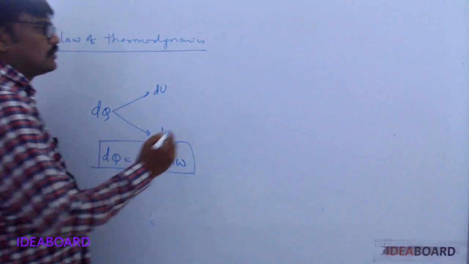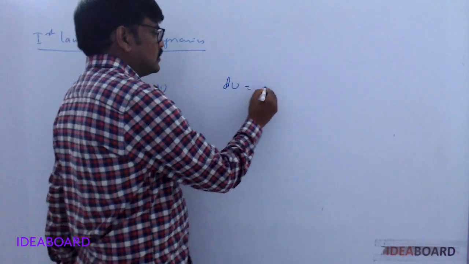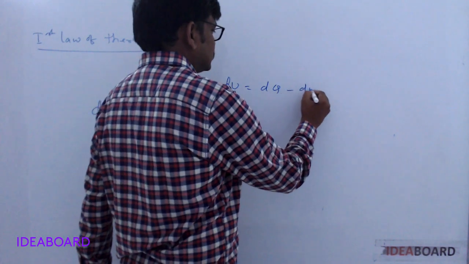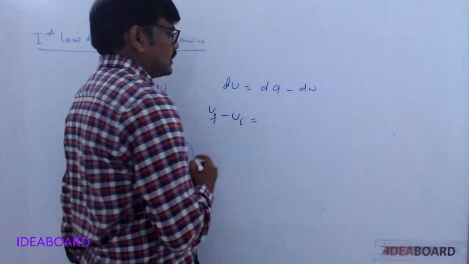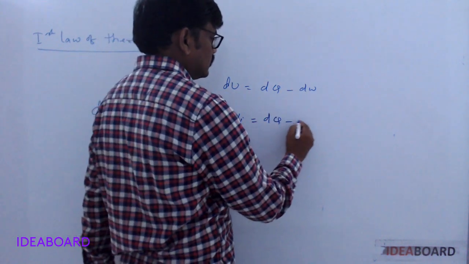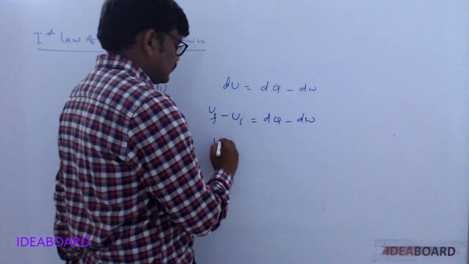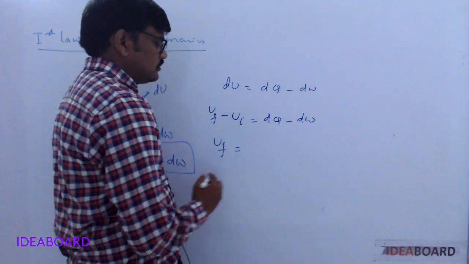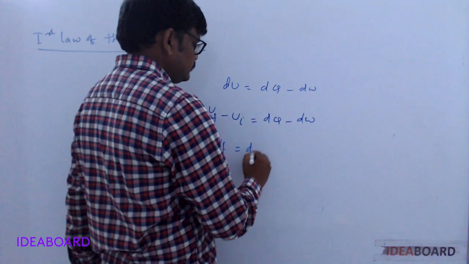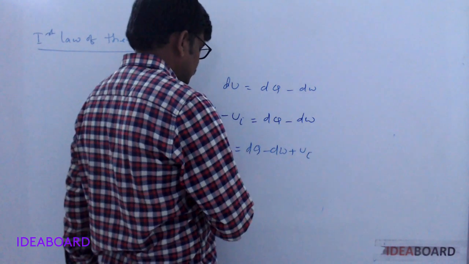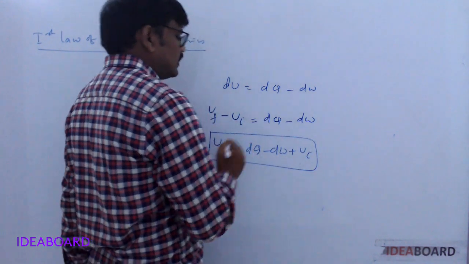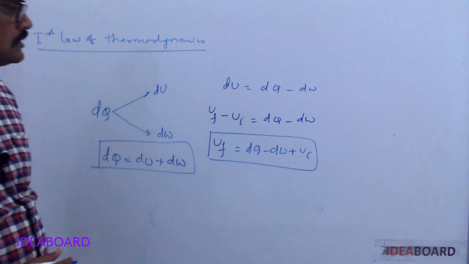Now du equals, from this, dq minus dw. du means final minus initial internal energy, equal to dq minus dw. Therefore, the final internal energy U final equals dq minus dw plus Ui. So this is the expression for final internal energy.